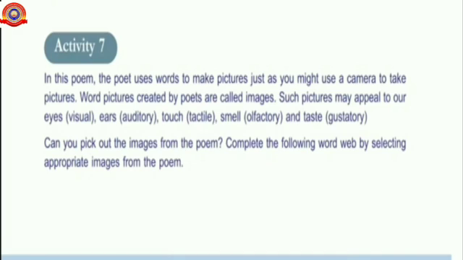Now we will discuss the last activity in this poem. In this poem, the poet uses words to make pictures just as you might use a camera to take pictures. Word pictures created by poets are called images. Such pictures may appeal to our eyes, ears, touch, smell, and taste. The images or pictures that appeal to our eyes are known as visual, ears are known as auditory, touch is known as tactile, smell is known as olfactory, and taste is known as gustatory.